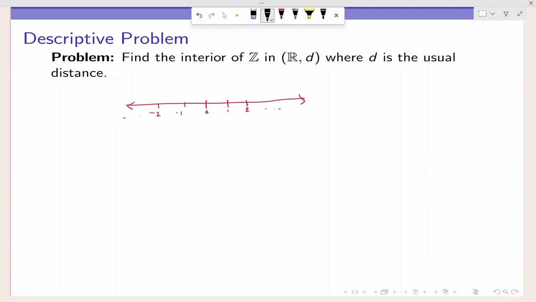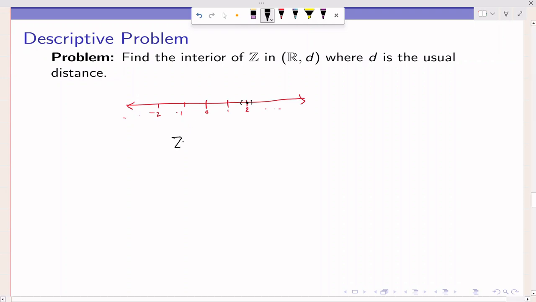Suppose I'm choosing this integer. No matter what small radius I take, because d is the usual distance, obviously the open ball is going to be an open interval. So no matter what small radius I take, that open interval will contain non-integers. So definitely that is not going to be a subset of the integers. So we can easily understand that none of the points can be an interior point of the integers.